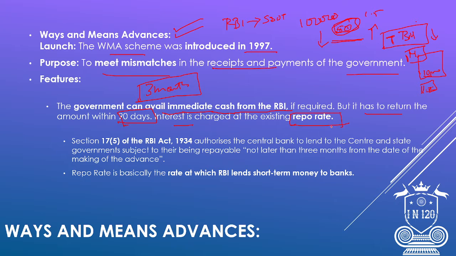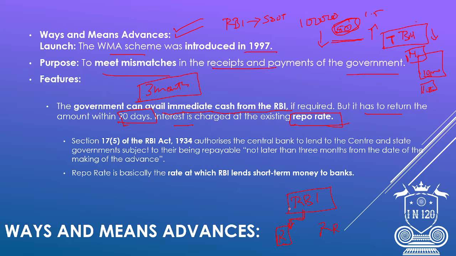So what is a repo rate? There are two kinds of rate the RBI uses: repo rate and reverse repo rate. Repo rate is the rate at which the Reserve Bank of India gives money to the banks, as RBI is the banker of bankers.